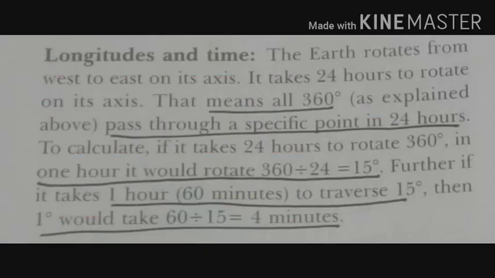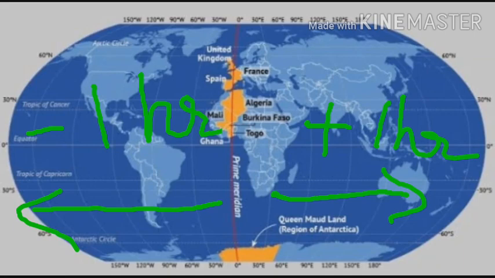So guys, before explaining Greenwich Meridian Time, let me tell you that our earth rotates 360 degrees in 24 hours, which means that it covers 15 degrees in 1 hour, or we can say that it covers 1 degree in 4 minutes. So in this picture, the red line passing through the earth is your prime meridian.